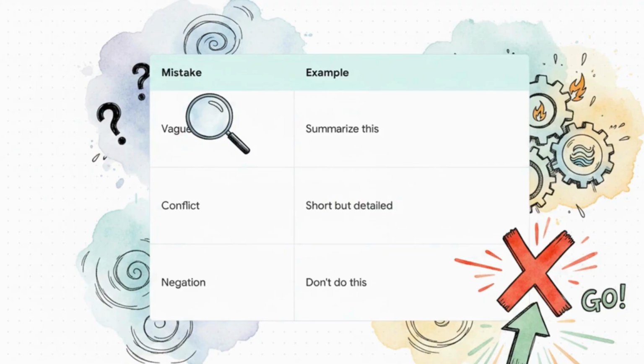But here's the big one. Pay special attention to negation. Telling an AI what not to do is vastly less effective than telling it what to do. So instead of saying, don't use big words, say use simple primary school vocabulary. Positive constraints work so much better than negative ones, for sure.